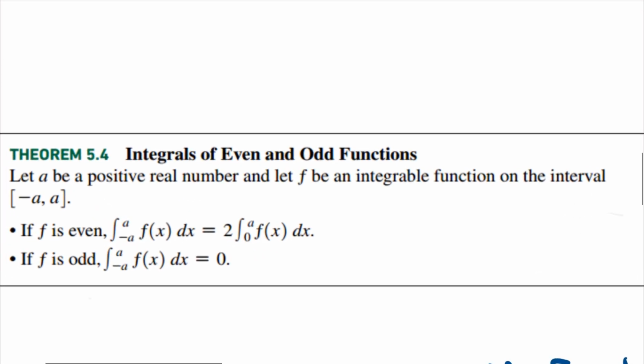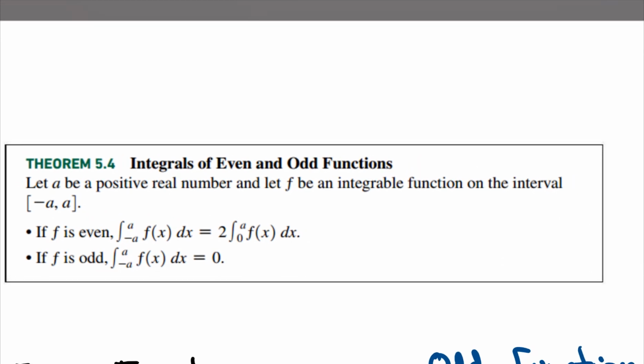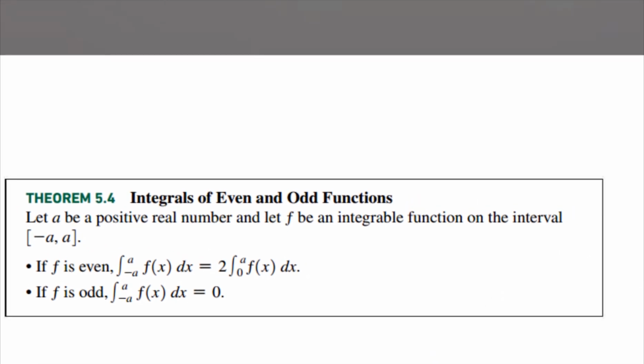Now, here's our theorem. It's integrals of even and odd functions. I'm not sure if you remember all your even functions and odd functions. With algebra, it's a lot simpler to see evens and odds than it is with, say, trigonometry, where you just have to know. Integrals of even and odd functions: let a be a positive real number. Let f be integrable on the interval negative a to a.